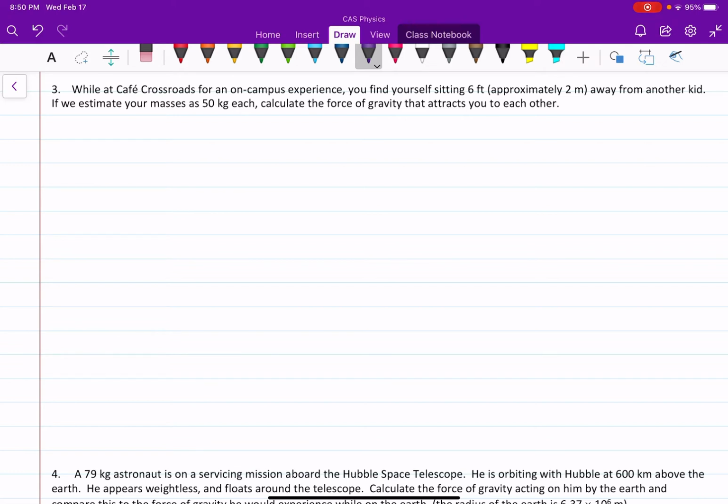So, the idea is that if the object has a mass, then it's attractive. It has a force of gravity. The truth is, the more massive you are, the more attractive you are.